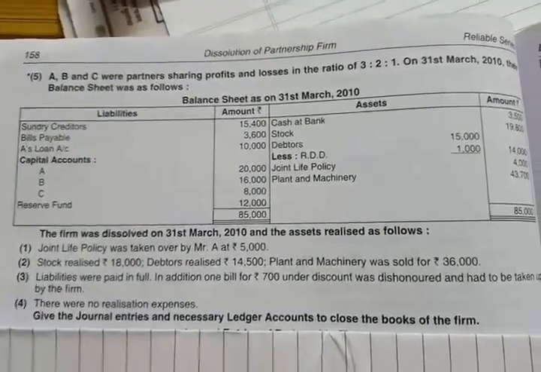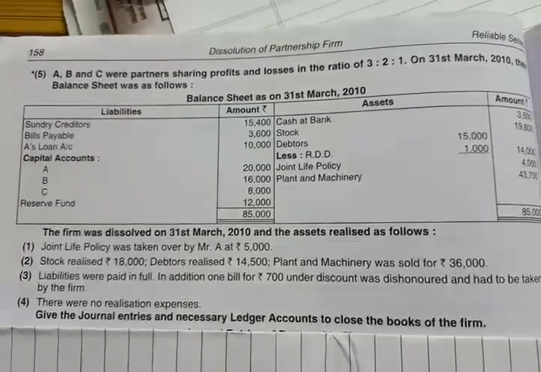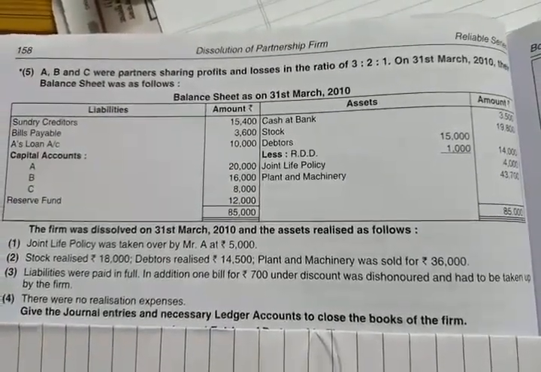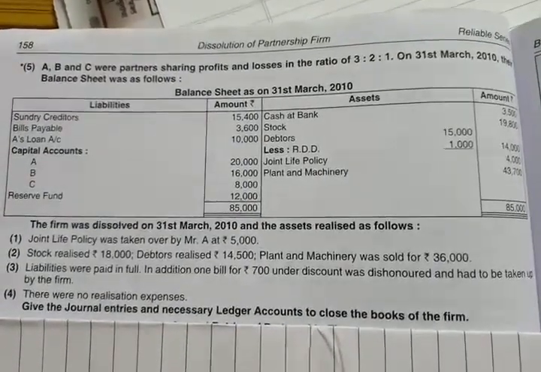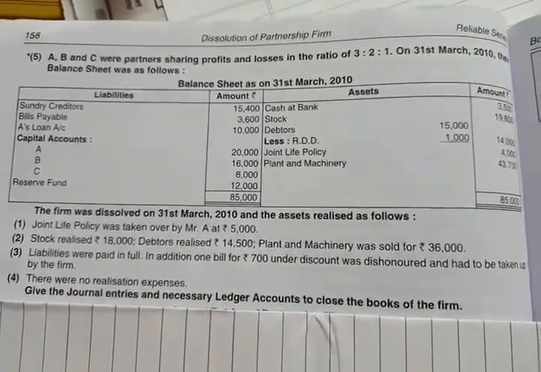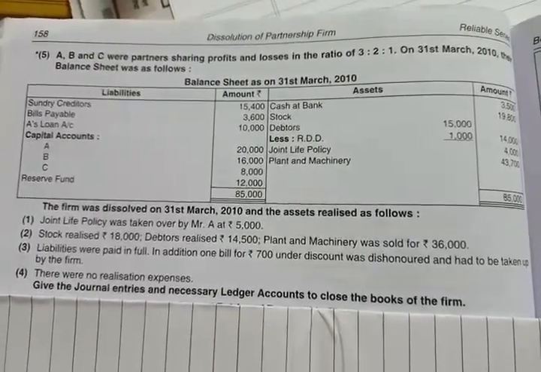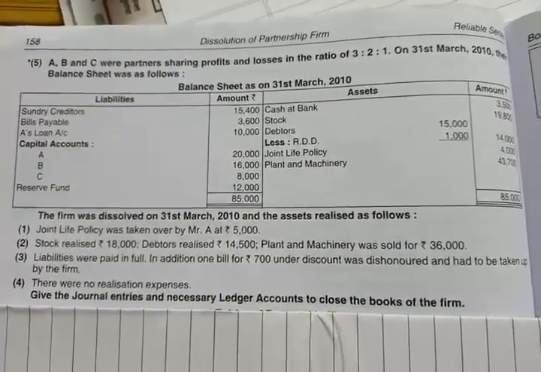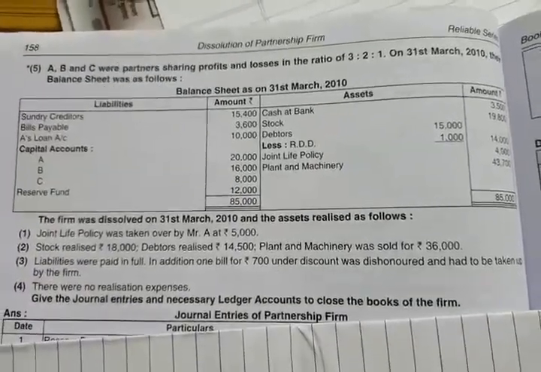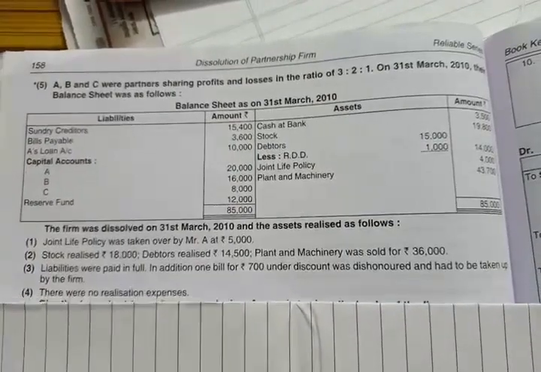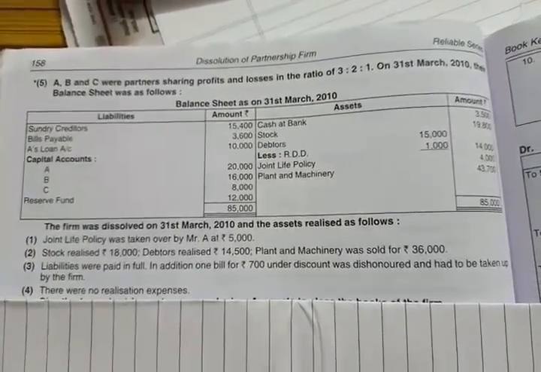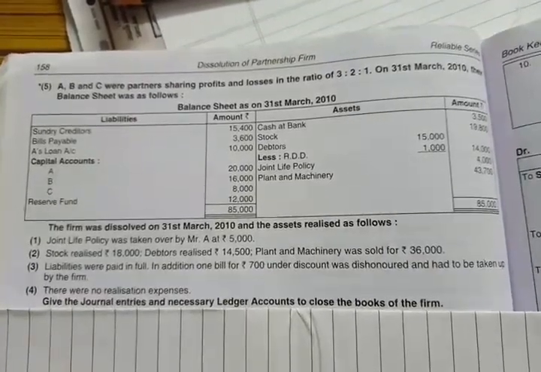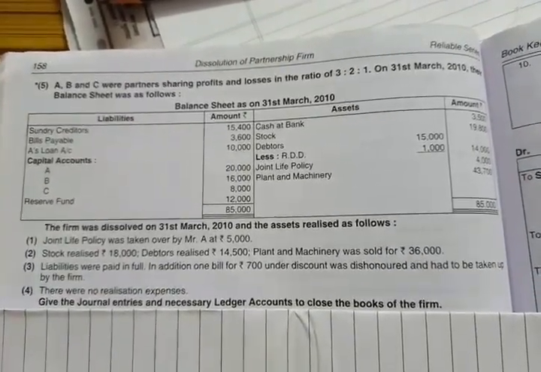Second adjustment, stock realized rupees 18,000, debtors realized rupees 14,500 and plant and machinery was sold for rupees 36,000. It means amount realized from plant and machinery is rupees 36,000. Third adjustment, liabilities were paid in full. In addition, one bill for rupees 700 under discount was dishonored and had to be taken up by the firm.